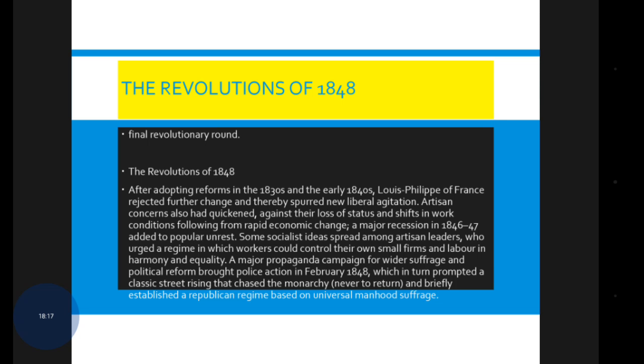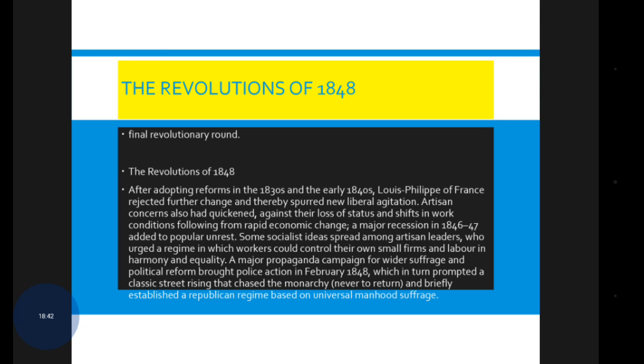Following the rapid economic change, a major recession in 1846 to 47 added to popular unrest. Some socialist ideas spread among artisan leaders, who urged a regime in which the workers could control their own small firms and labor in harmony and